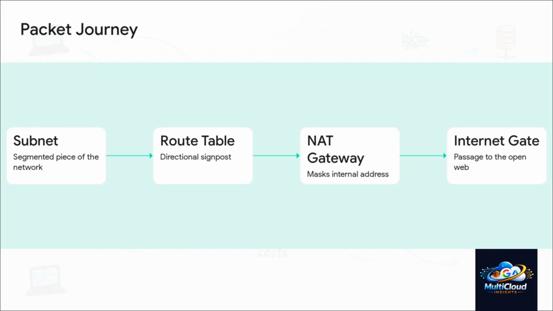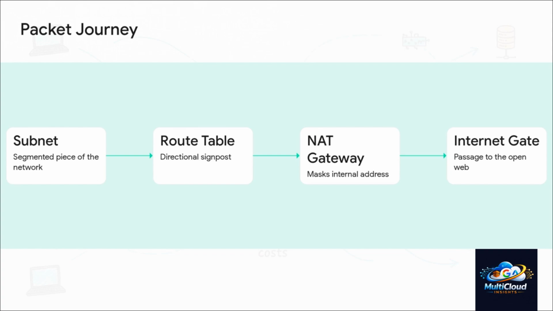So once DNS actually finds the target, how does the packet survive the journey? Let's trace it. A packet leaves your instance, hitting the subnet, and immediately evaluating the route table, which is essentially the directional signpost of your entire environment. If it's a private workload reaching out to a public API, it hits the NAT gateway next. Finally, it flows out through the internet gateway. Every single hop is a deliberate, highly constrained step in transit networking. It's an intricate dance of permissions and paths.